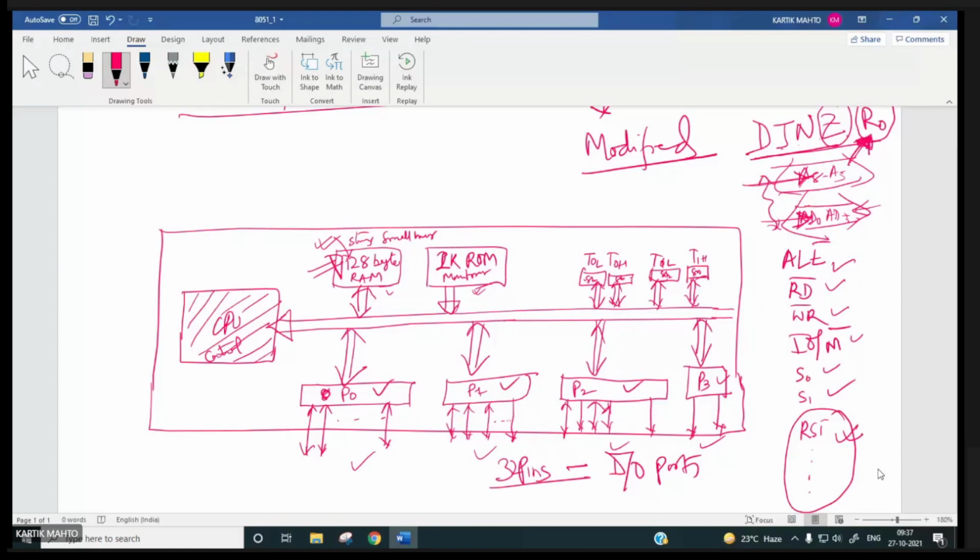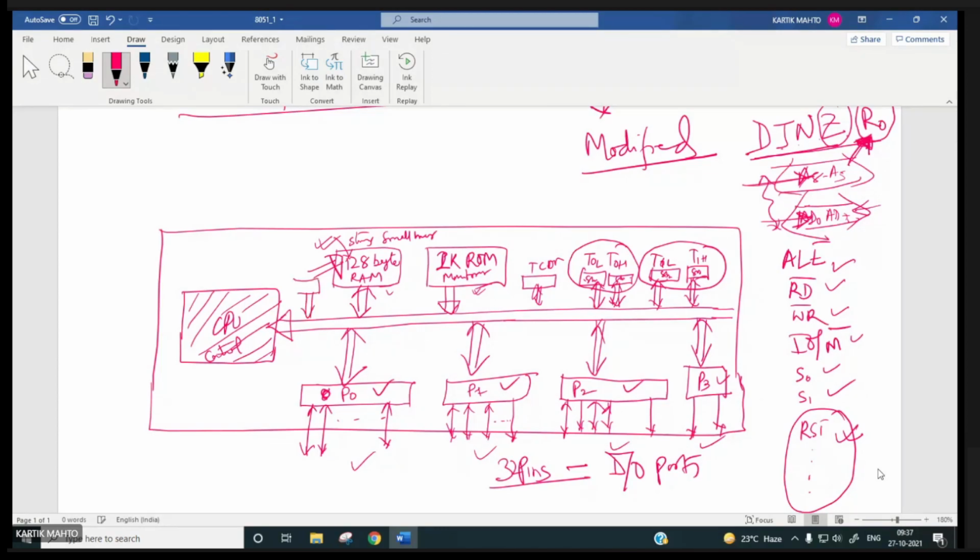Right. And for deciding the modes of operation of these timers, you can have a timer control register also. Similarly, for serial inputting and outputting, you will have a serial control register, right?